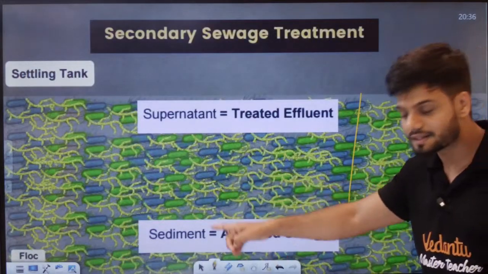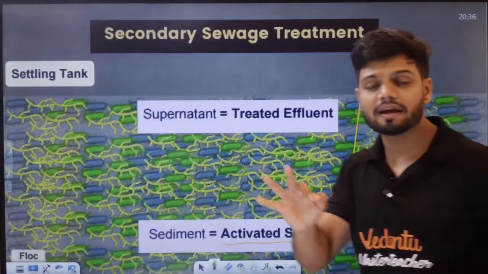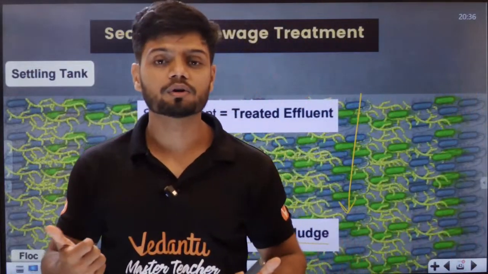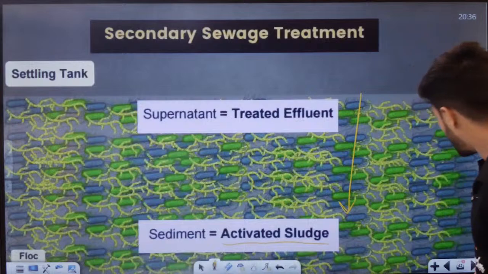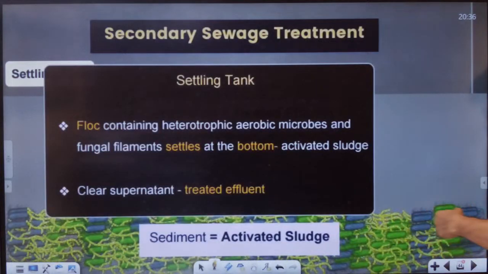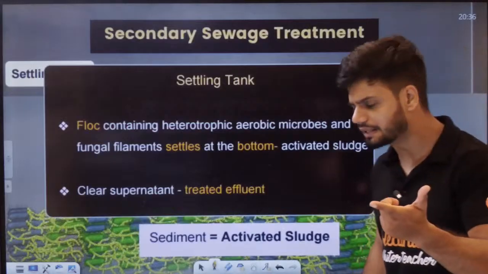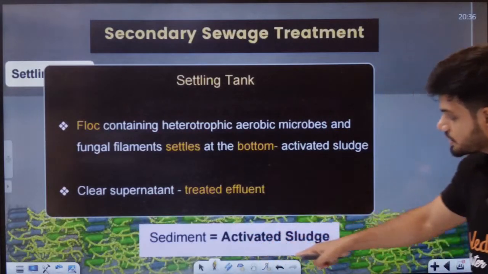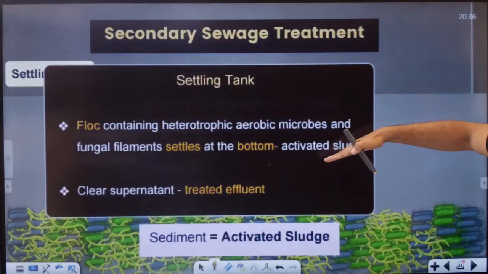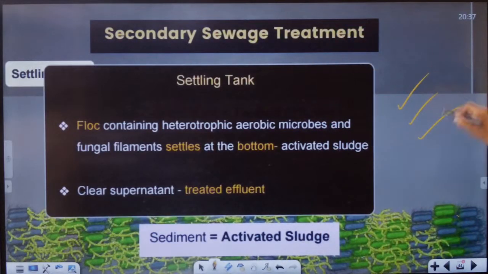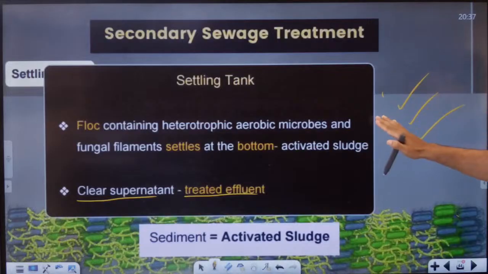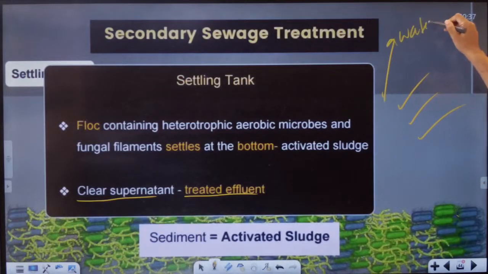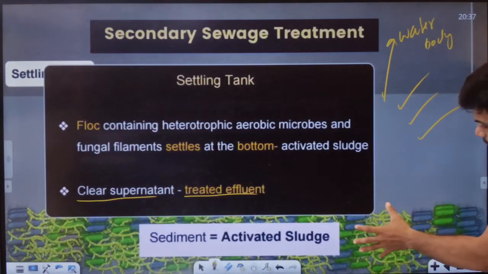That is called activated sludge. Why activated? Because it has microbes. In primary sludge, there were no microbes, but in activated sludge, we have microbes. Can you see, students? The entire sludge here, at the bottom. All the fungal filaments and all the bacteria are settling down. Now the top part is called the clear supernatant, the treated effluent. This will be sent to the water body directly because it is clear already. Now what happens to the activated sludge, students?